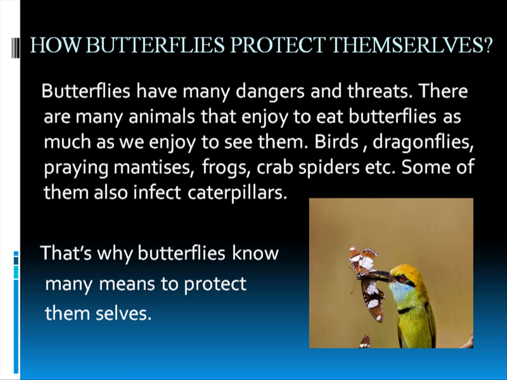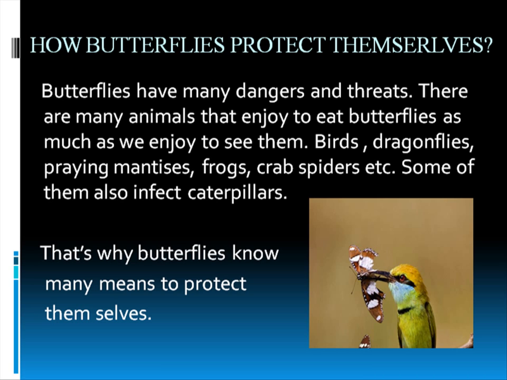And some of the caterpillars are also infected by insects. The crab spiders, praying mantis, and dragonflies just suck the juice out of the butterfly and then throw out everything. They don't eat the wings because wings sometimes can be poisonous. Frogs eat the whole thing together, they swallow the whole thing. Birds also don't eat the wings, they just eat the body and throw away the wings. In the case of caterpillars, many wasps and other animals inject their eggs in there. As the eggs hatch in the caterpillar, the larva gets out and eats the caterpillar, and like that many caterpillars die. So it can be said that the wasps infect the caterpillars with parasites.